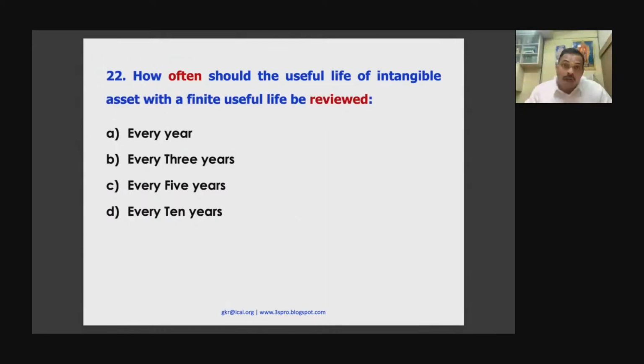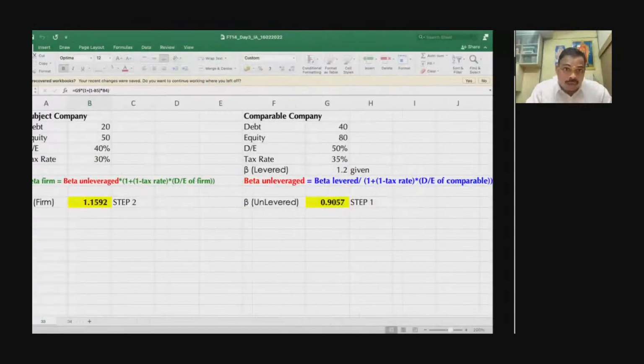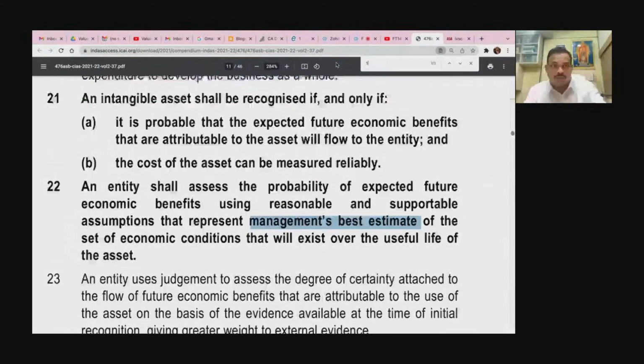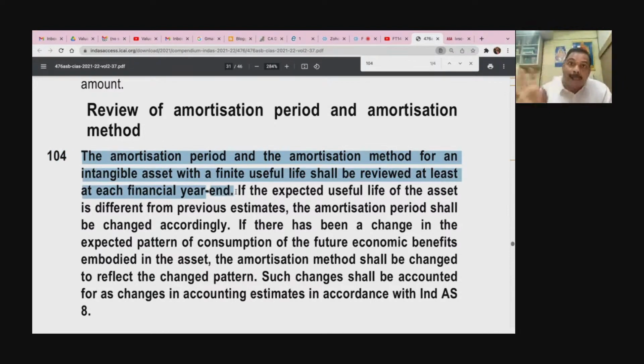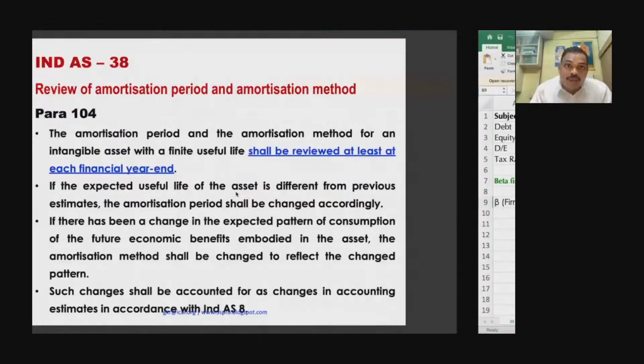But now I will take you to the next interesting part. This is your para number 104. Come to 104. Now, amortization period, that is called your useful life. Your useful life, you have to amortize. Now, once you have fixed a useful life, is it permanent? Or should you review the remaining useful life now and then? That is called amortization period, you have to review now and then. So para 104 says amortization period and amortization method shall be reviewed every year.